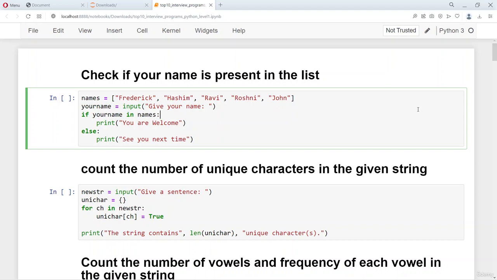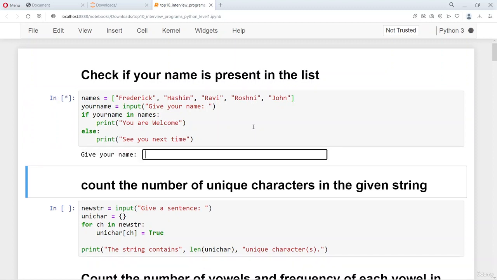Let's look at the most often asked questions in the interview in Python with characters, strings, and numbers. The first question, probably which is very famous, is to give a list of names over here and ask if a given name is present in this list. So we have a list of names: Frederick, Hashim, Ravi, Roshni, and John. Given a name, we want to check if that name is in the list. This is a very popular question.